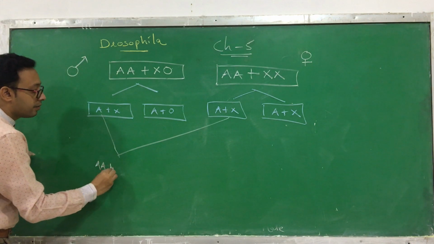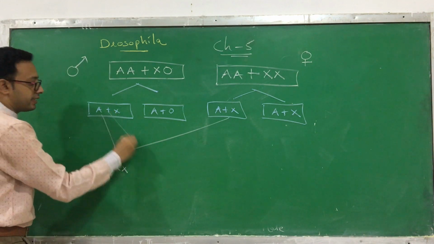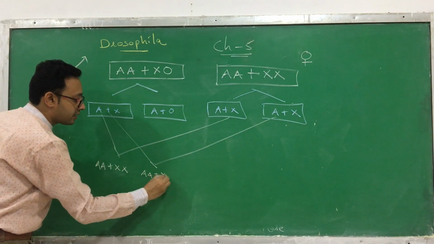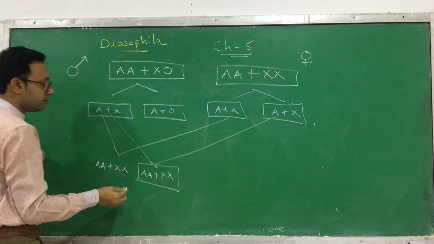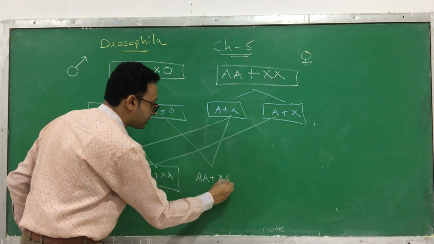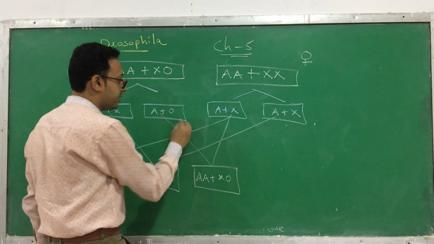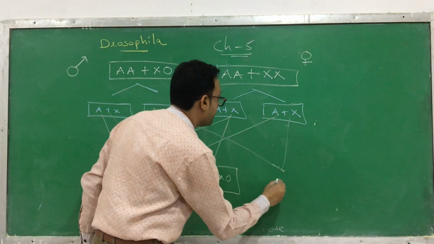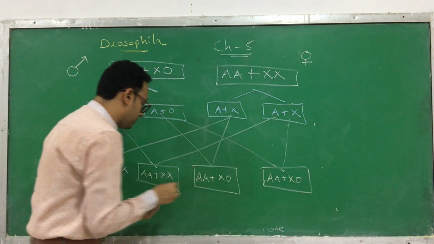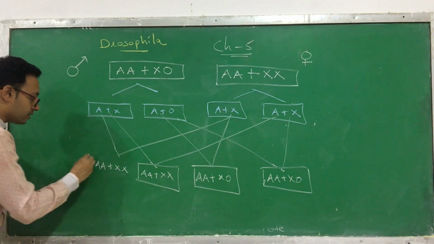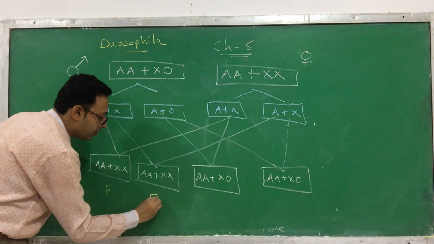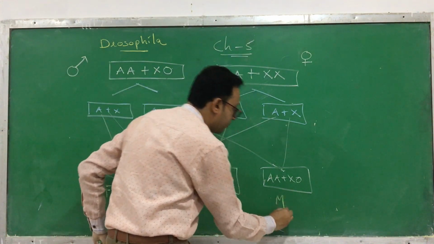Here double A plus XX. Take this, now this. Double A plus XX. Now this, one male gamete, another female, so double A plus XO. This is the third possibility. Now the fourth possibility, that is double A plus XO. So this one is a female, this one is a female, this one is a male, this one is a male.